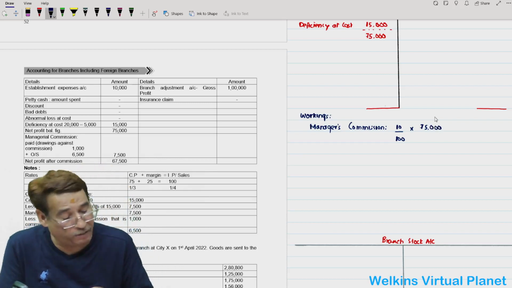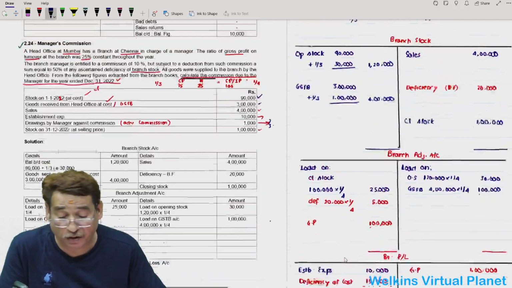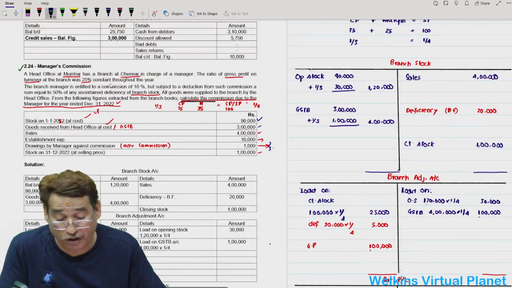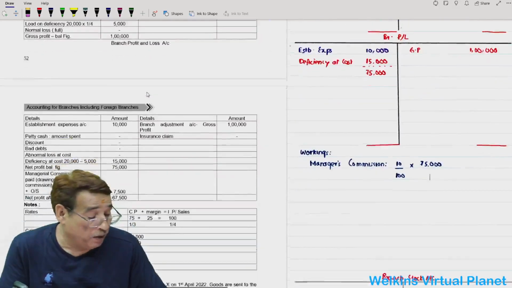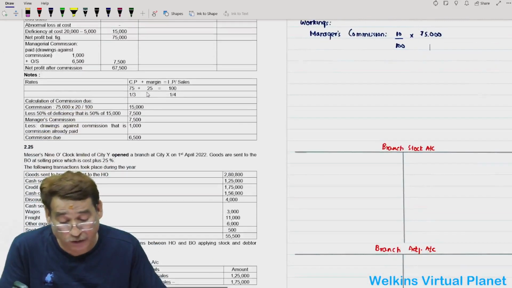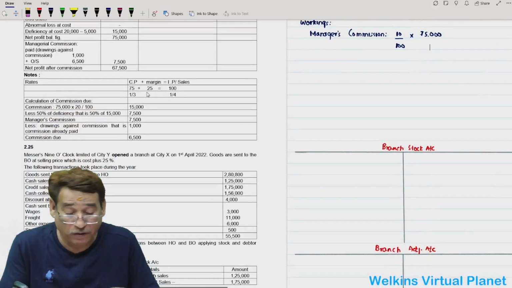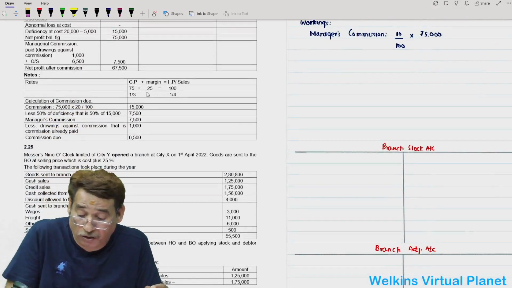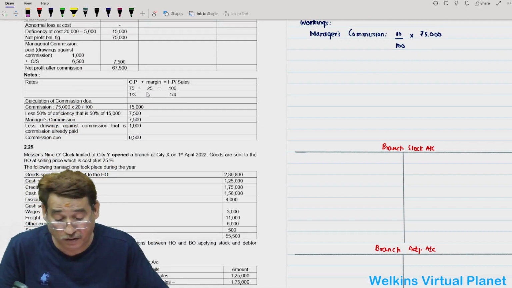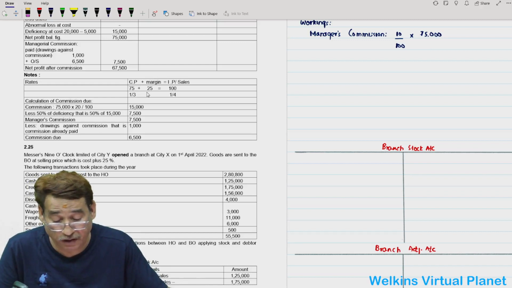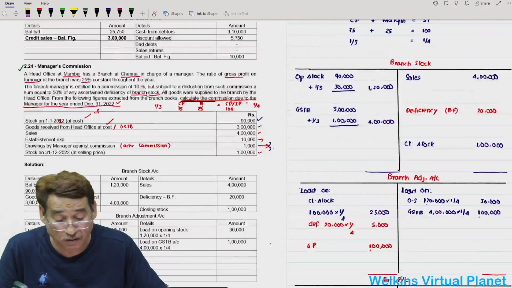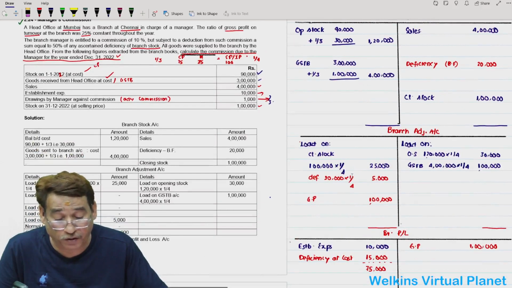Obviously it means 10% of net profit, isn't it or not? Manager was entitled to a commission of 10%. So because my net profit at this moment is 75,000, so commission actually will be, commission was 20%, or in this case 10%.